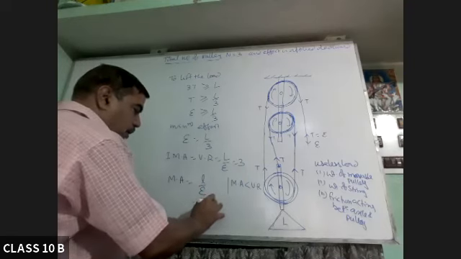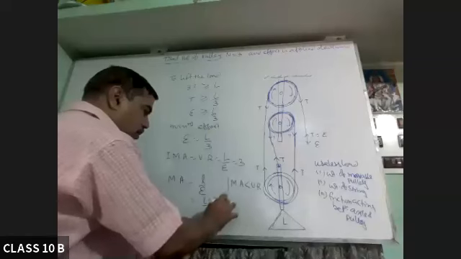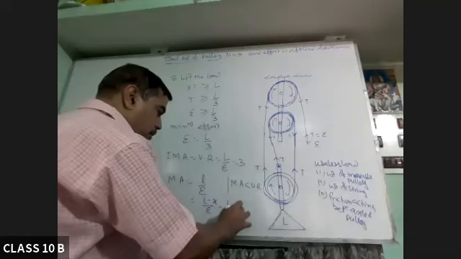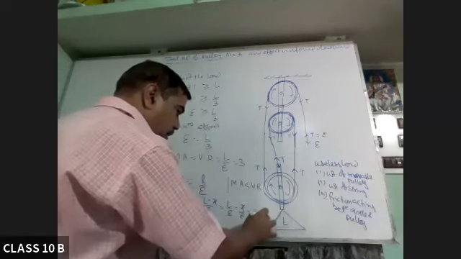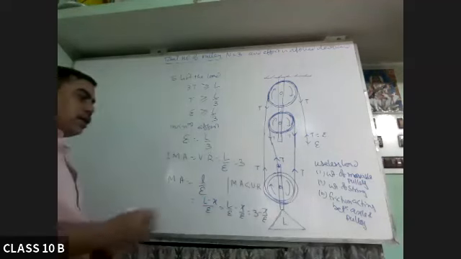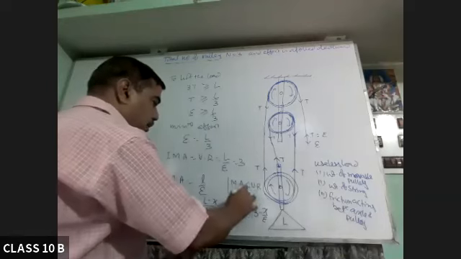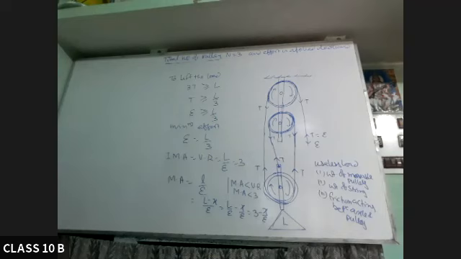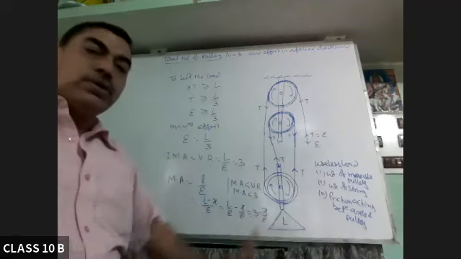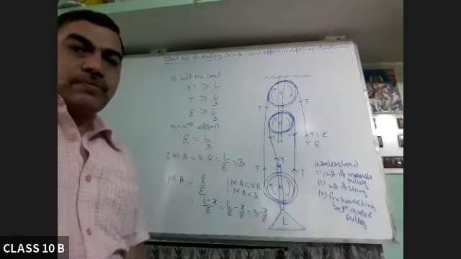This is L minus X over E, same way, L by E minus X over E. So this is 3 minus X by E. So mechanical advantage will be less than 3. How much less? That will depend on the useless load.